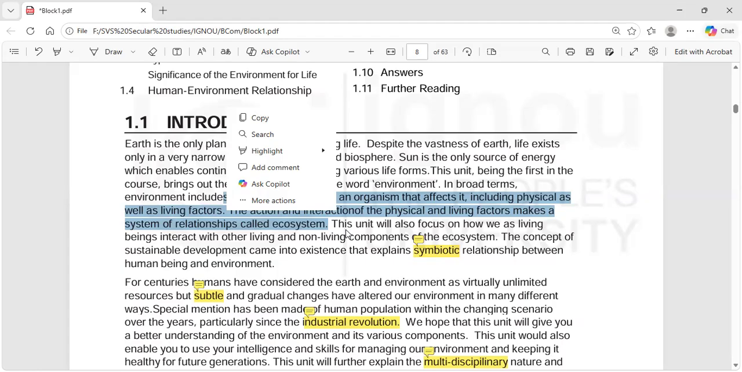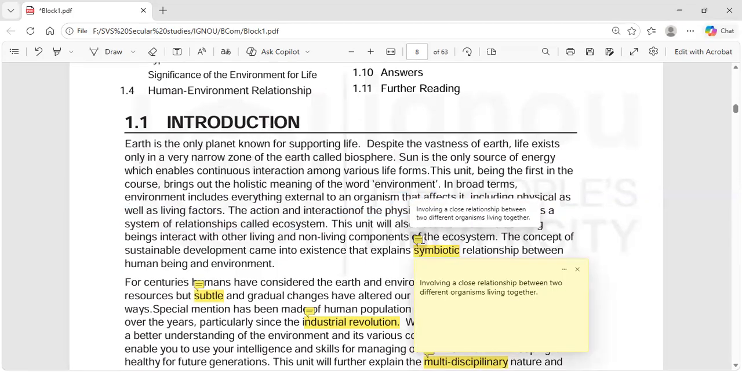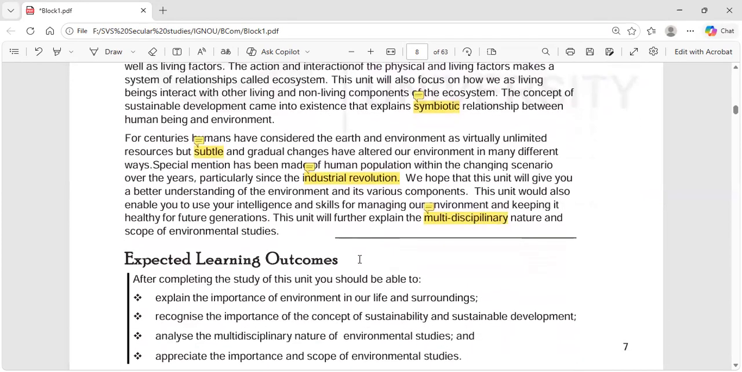The concept of sustainable development came into existence that explains symbiotic. Symbiotic means a close relationship between human beings and environment. For centuries, humans have considered the earth and the environment as virtually unlimited resources. So we thought that for a certain period of time, we can continue to use this environment and there is not going to be a problem. But today we understood that's not the case.